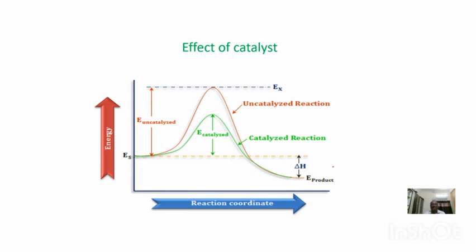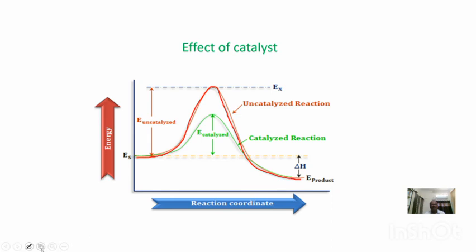As we discussed, if the activation energy is less, rate of reaction will be more. It means the rate of reaction and activation energy are inversely related. When the catalyst is not present in the reaction, you can see this red line. When the catalyst is not used, this is the energy barrier, a high energy barrier.